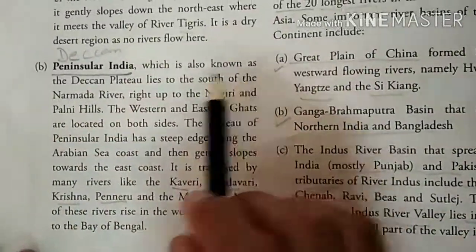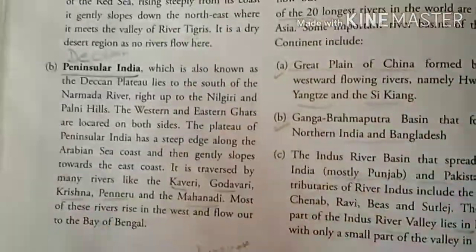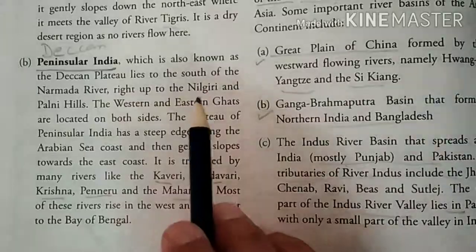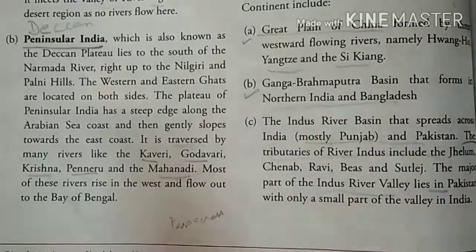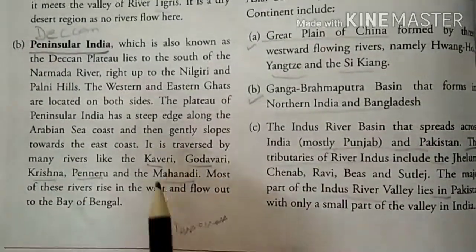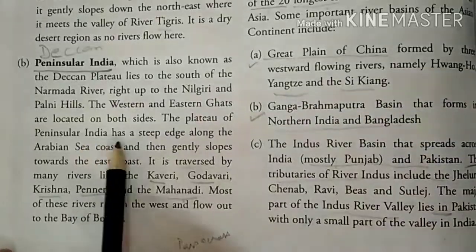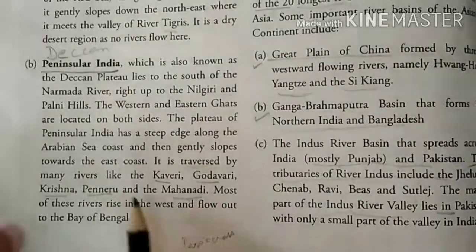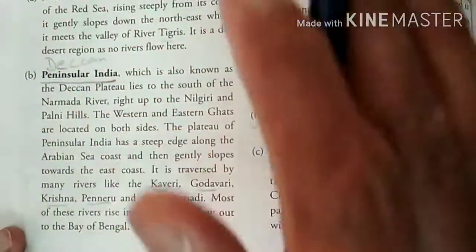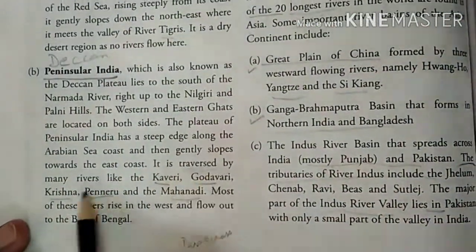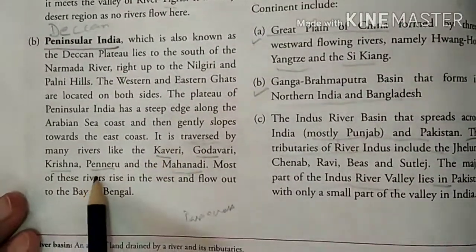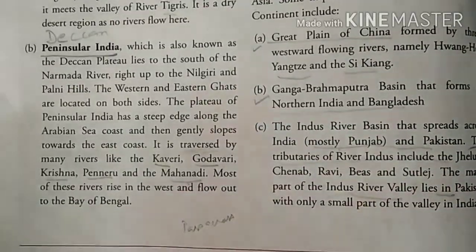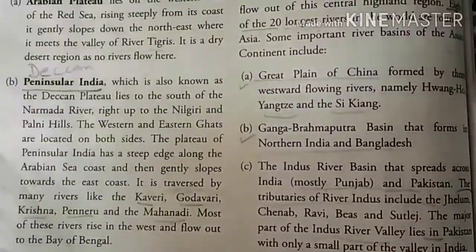Number 2, Peninsular India, is also known as the Deccan Plateau. It lies to the south of the Narmada River, and down to the Nilgiri and Palni Hills. This is the Deccan Plateau, surrounded on both sides by the Western and Eastern Ghats. The plateau of Peninsular India has a steep edge along the Arabian Sea coast and then slopes gently towards the east coast. It is traversed, that is, crossed, by many rivers like Kaveri, Godavari, Krishna, Penneru and Mahanadi. Most of these rivers start from the west and flow to the Bay of Bengal.